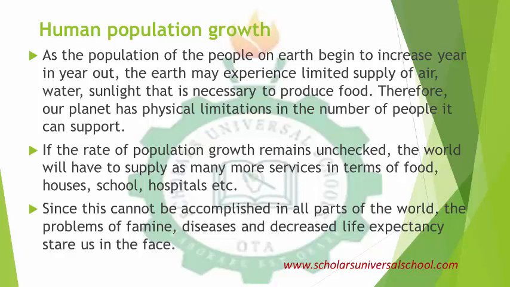Now we need to talk about human population growth. How does human population grow? As the population of the people on the earth increases year in, year out, there should be a supply of basic amenities like water, like sunlight, that is necessary to produce food. And we know that our planet is limited by all these things. There's a limited number of people that the planet can support.